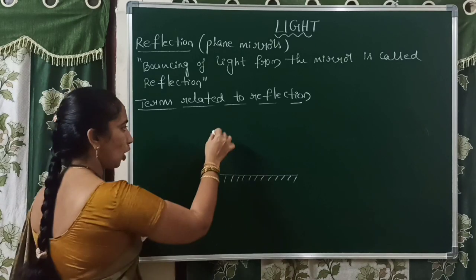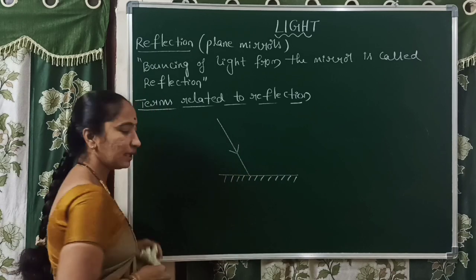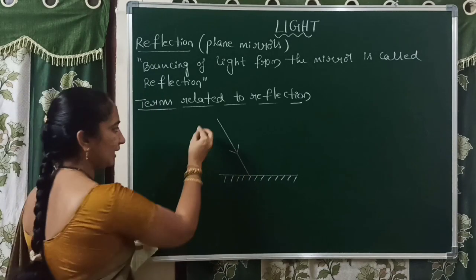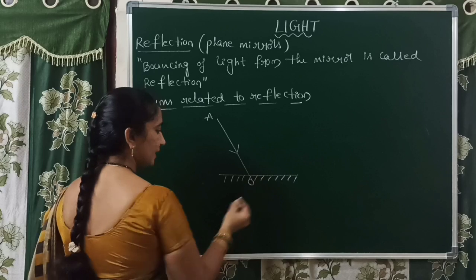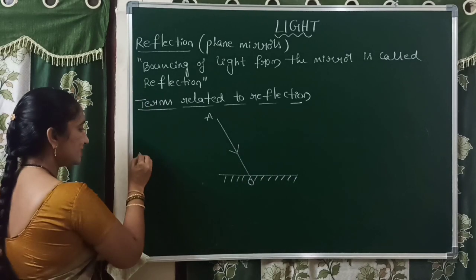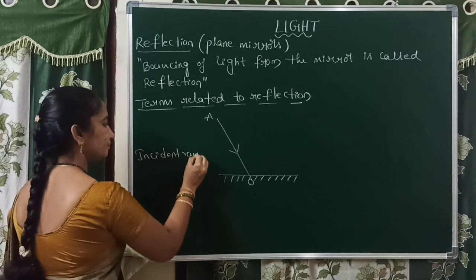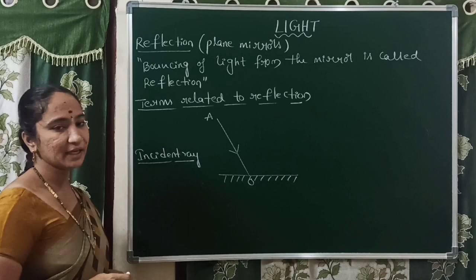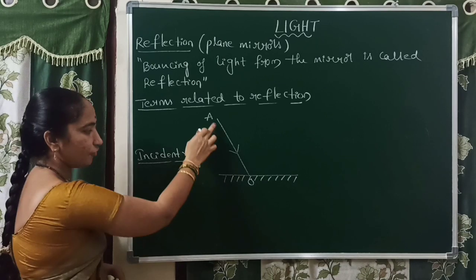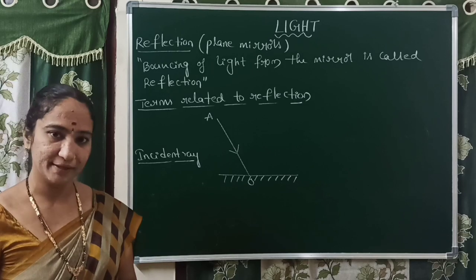So from the object, let us consider a single light ray which is falling on the mirror in the direction AO. In the direction AO. Here AO is called the incident ray. AO is called the incident ray. So what does incident ray mean? The light ray which is falling on the mirror at any point on the mirror is called the incident ray.